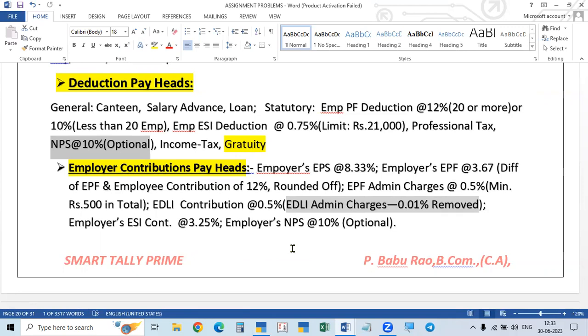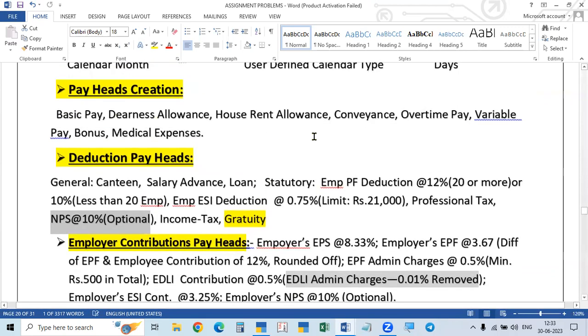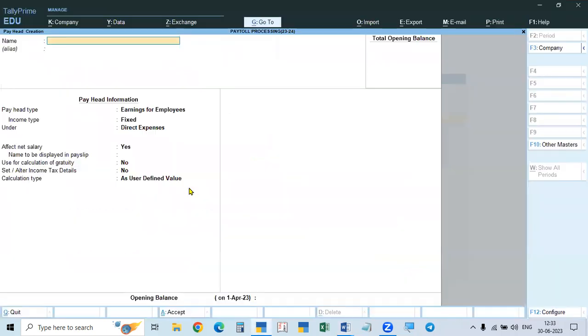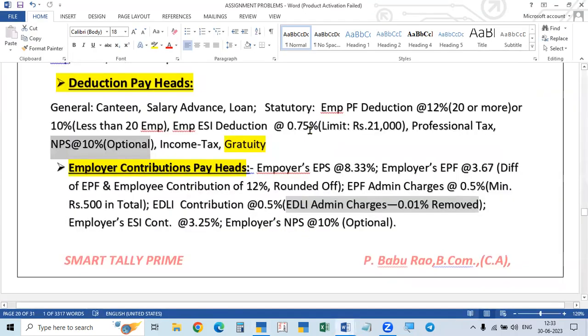They are also payheads. All that is paid to an employee, deducted from the employee, or given by the employer, everything is called payheads. So first one, earning payheads, deduction payheads, then employer contribution payheads. Now the most important is the provident fund, which we will take up next time.